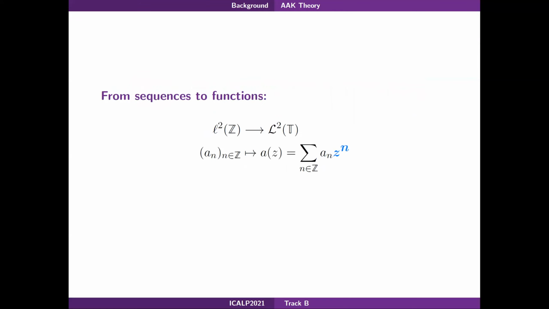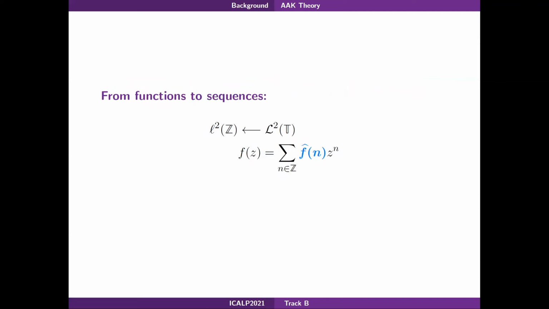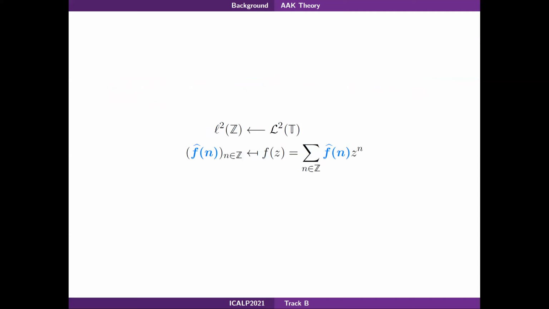Given a sequence, we can associate with it the function obtained by attaching to each an element of the basis of the complex function space. On the other hand, to associate a sequence to a function f, we can simply take its Fourier expansion and the sequence of its Fourier coefficients. Now we obtain a natural partition of the space of square integrable complex functions on the unit circle.